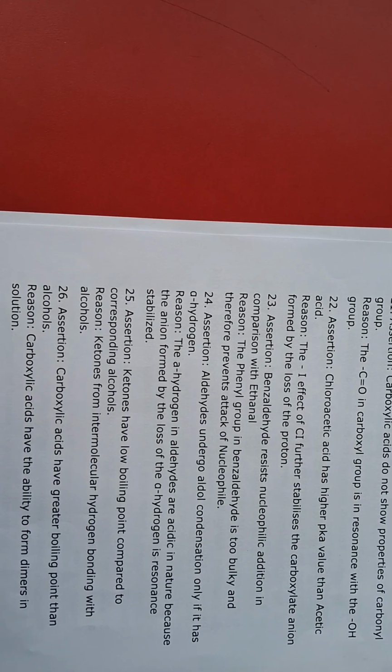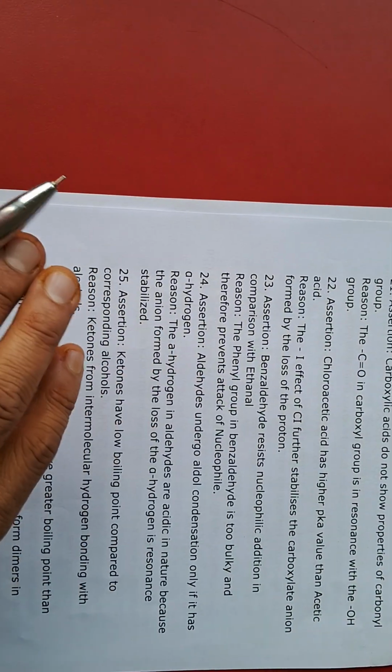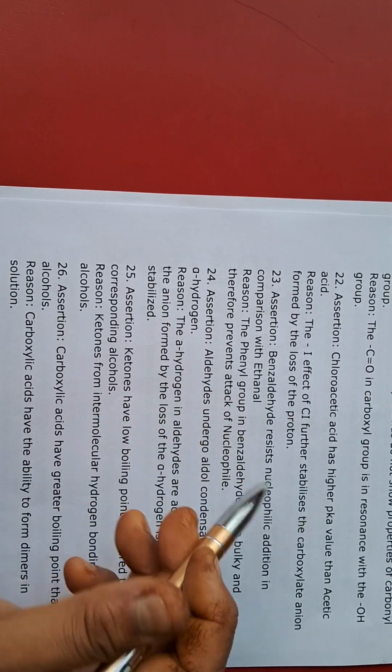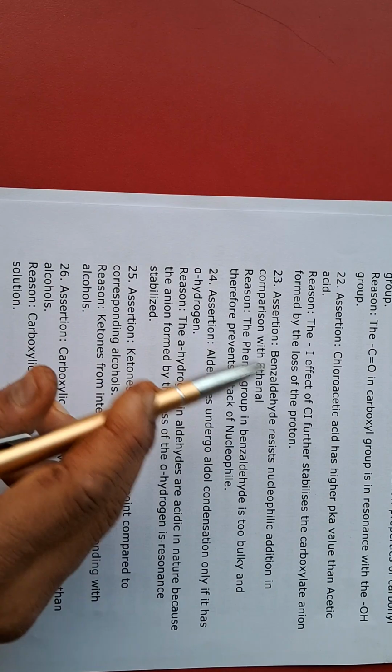Now in this case, the assertion is totally wrong. These have high pKa. Chloroacetic acid has low pKa because chloroacetic acid is a strong acid. Here Cl is a minus I effect group.